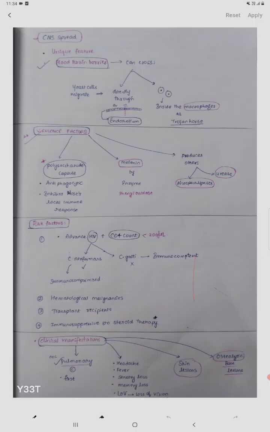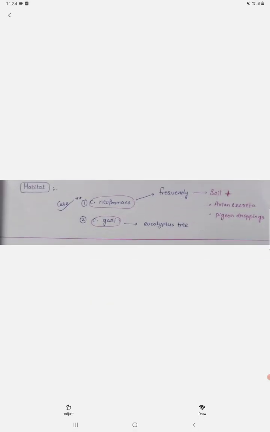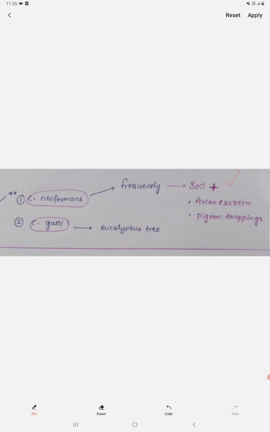We'll discuss the habitat, the last one we need to discuss in this topic. Why do we need to give importance to habitat? Because we'll get a case scenario regarding cryptococcal meningitis. The case will be like this: a patient presents to you with all the clinical symptoms which I said, like headache, memory loss, sensory loss, or loss of vision due to optic nerve involvement, and also skin lesions and osteolytic bone lesions may be present. And the history will be like this: the patient is in contact with soil which is contaminated with avian excreta or pigeon droppings.